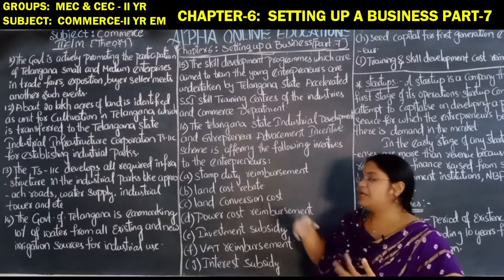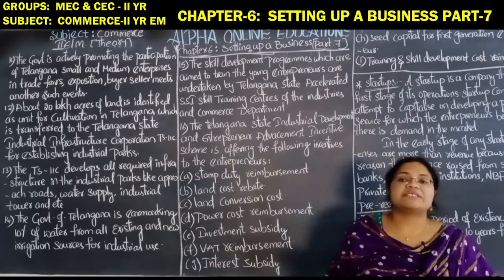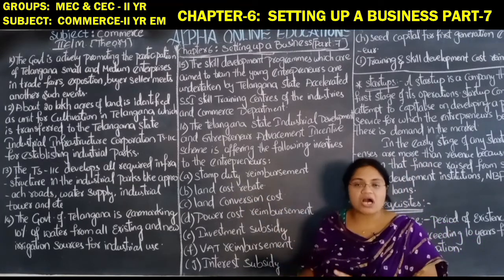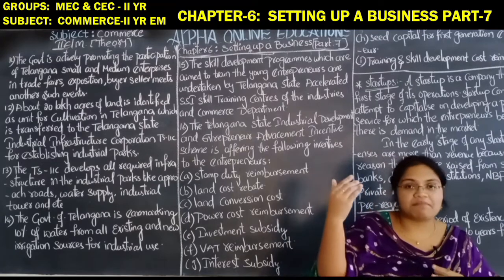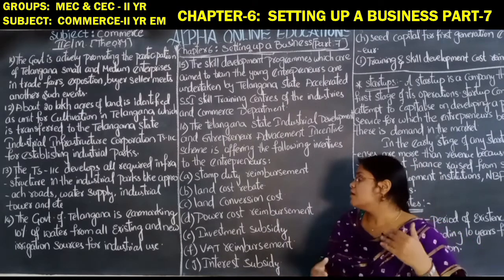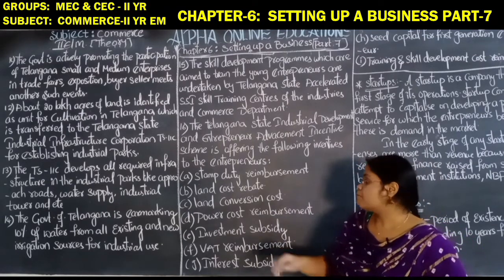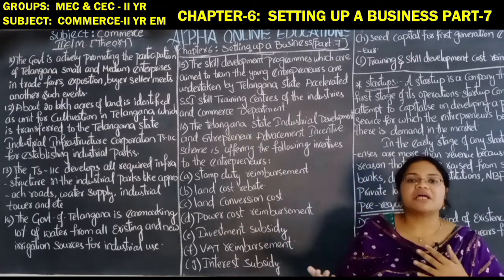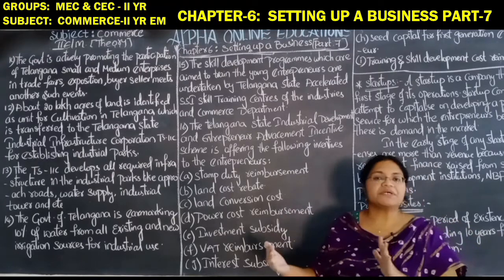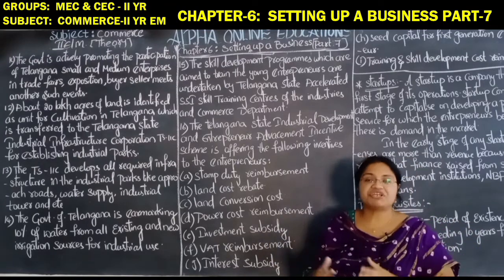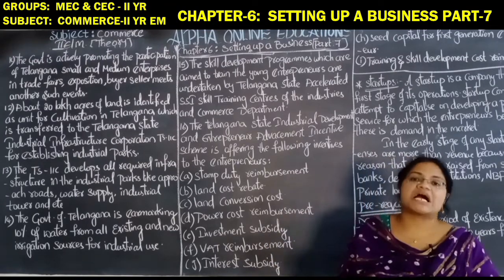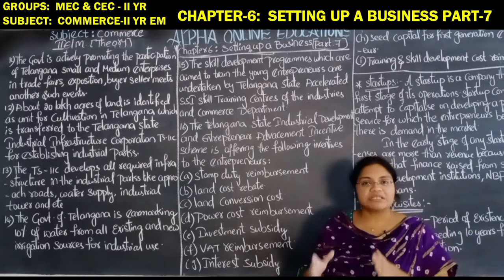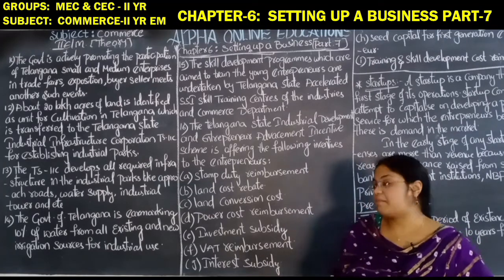Land cost rebate: if they purchase the land at a higher cost, the government gives back a certain fund to those entrepreneurs. Land conversion cost: in order to convert the land, the cost incurred for that is also given back by the government.